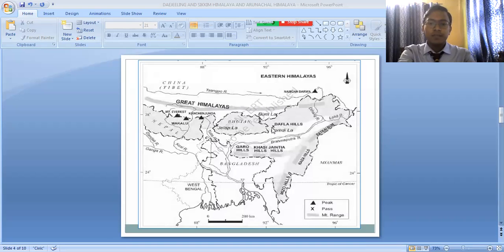So Arunachal Himalaya basically includes the part of the Himalayas which lies between Bhutan and the Brahmaputra river. That means from here till here, this part of the Himalayas is known as the Arunachal Himalayas. After this, the Himalayas do not go straight, but take a sharp bend towards the south. And here you can see the Mizo Hills, Naga Hills, and the Patkai Hills. This is actually the Eastern Himalayas or the Purvanchal Hills. So we are going to discuss this Arunachal Himalayas now.